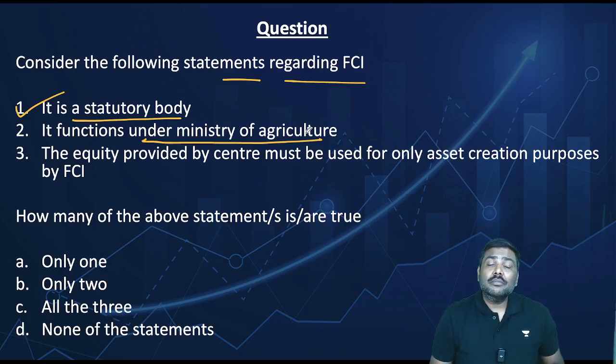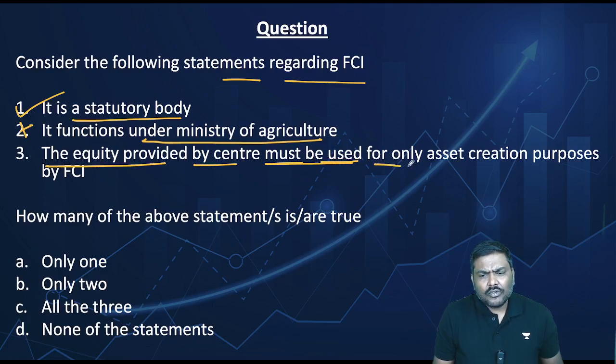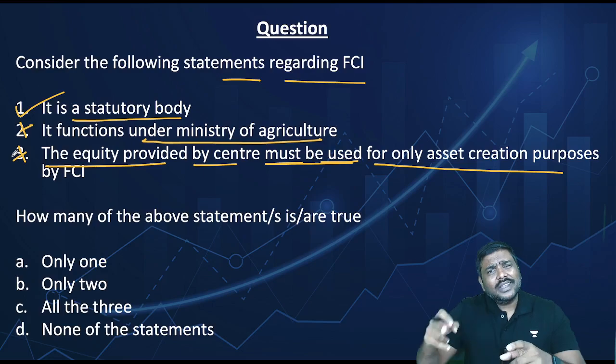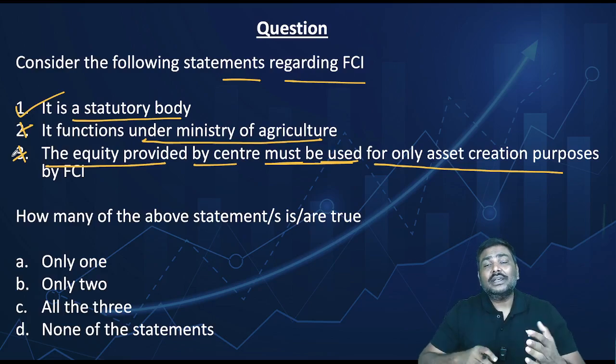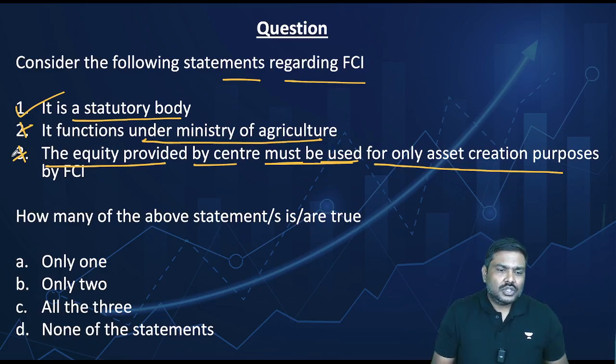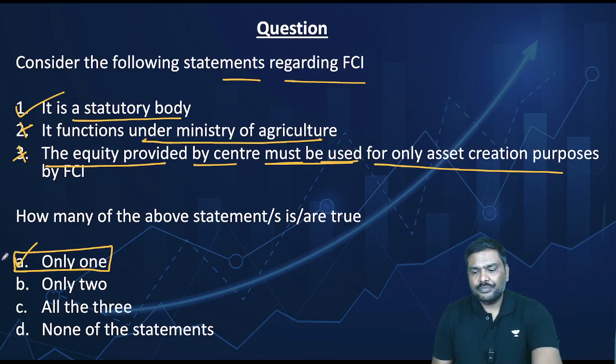FCI functions under the Ministry of Consumer Affairs. So the second statement is wrong. Third one, the equity provided by the center must be used, underline the term, must be used for only asset creation purposes. Statement 3 is wrong. Why? It can be used for working capital requirement, or it can be used for infrastructure development, that is asset creation purposes. So only the first statement is correct. The right option for the question will be option A. Only one of the statements is true.